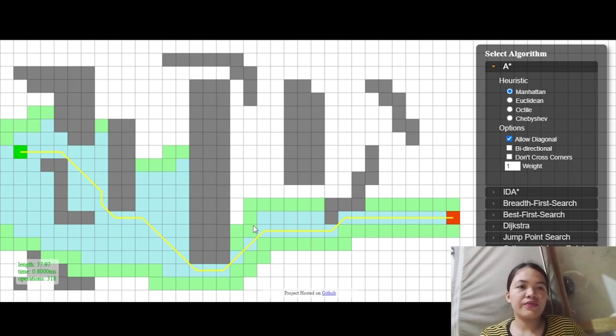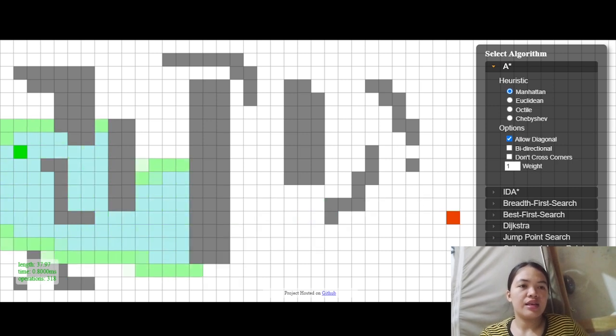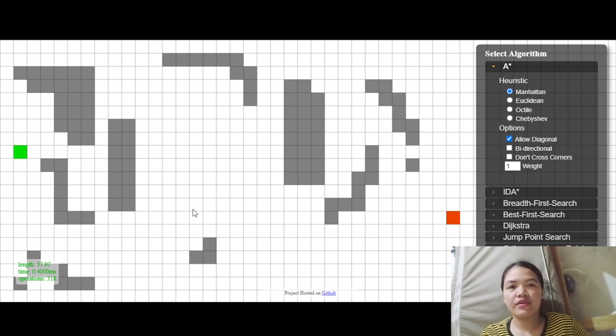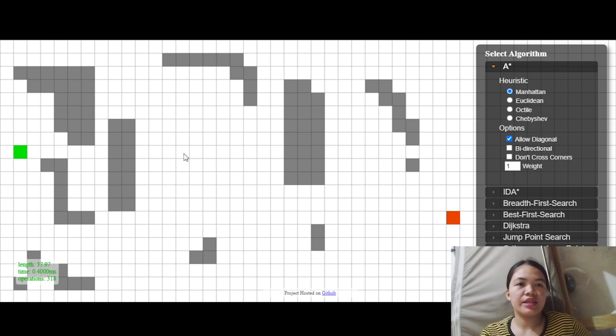So if, for example, let's cancel the search first. Let's remove these obstacles, and let's find the difference of this simulation from the other one. And we have a simulation here.